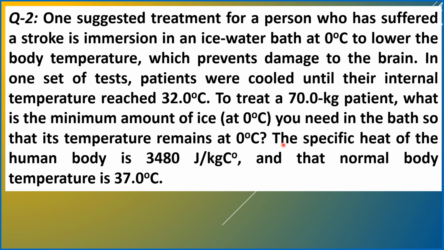The specific heat of the human body is 3,480 joules per kilogram Celsius degree, and the normal body temperature is 37.0 degrees Celsius. We'll have the solution to this question in a short while.